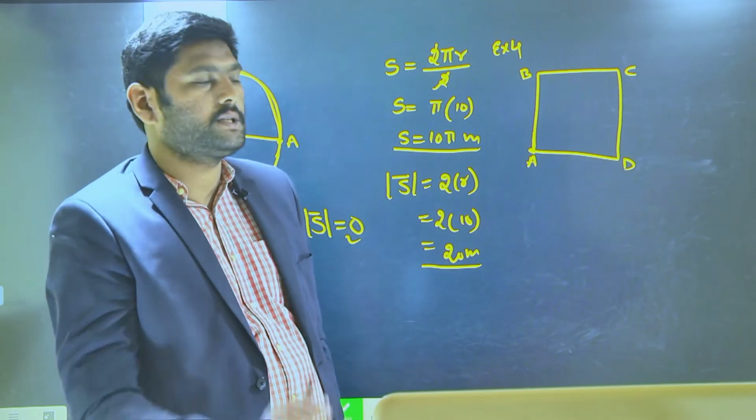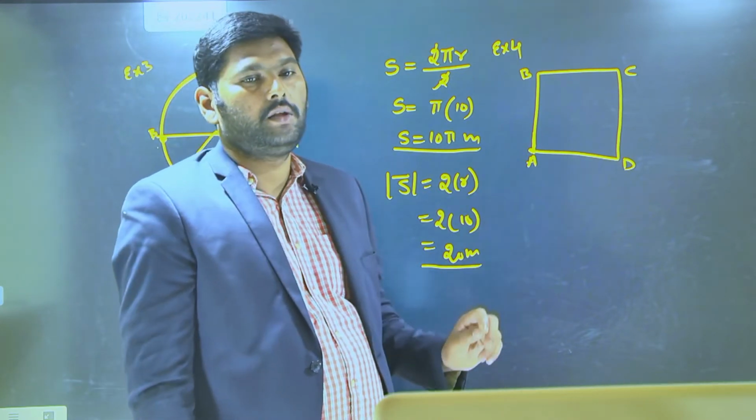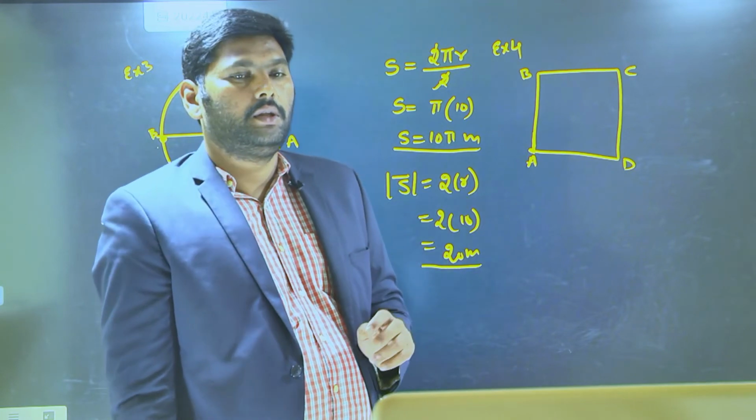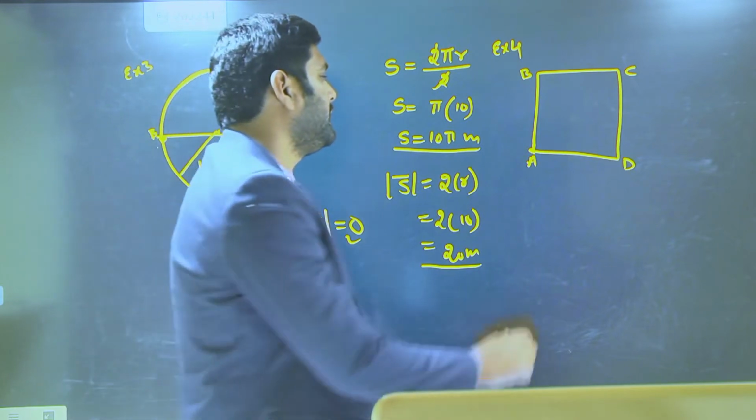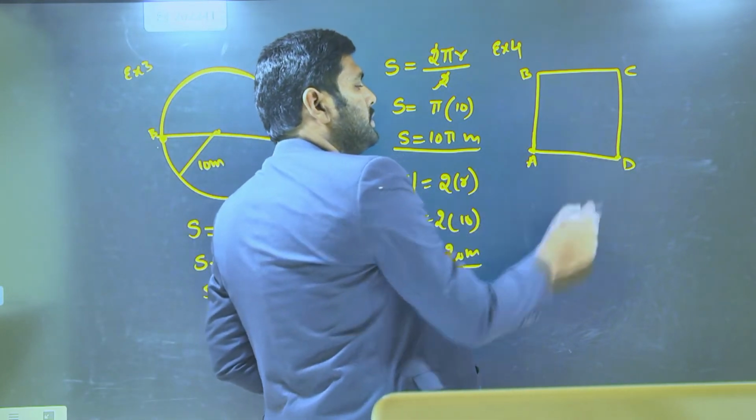Two questions I am asking. One is distance. One more is displacement. So, the distance and displacement covered by the mosquito when it started here and reached the D position.